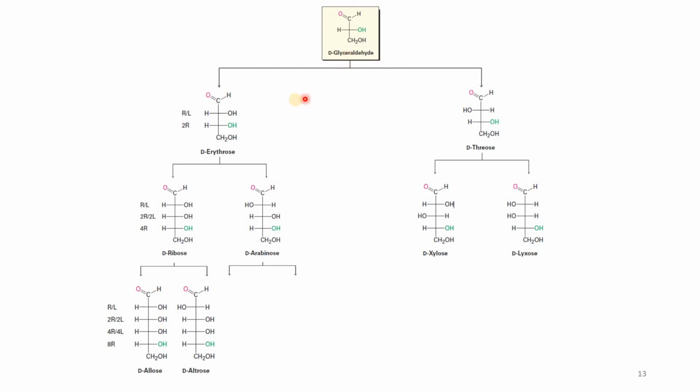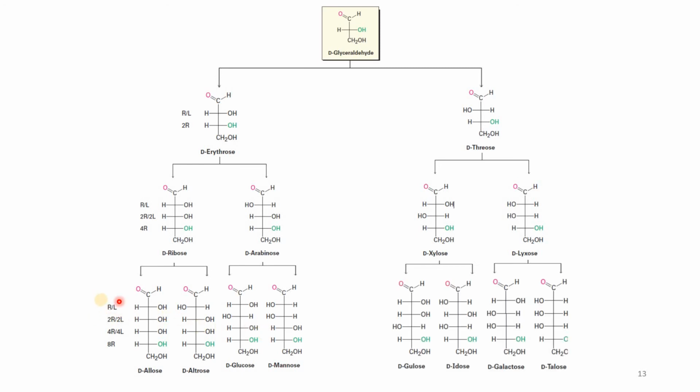Then we increase 1 more carbon atom. 1, 2, 3, 4, 5. Total 5 carbon and there are 3 stereo centers. Then there are 4 stereo centers. 1, 2, 3, 4. So we start with 1 stereo center and we are now at the 4 stereo centers. So first let's draw all these.